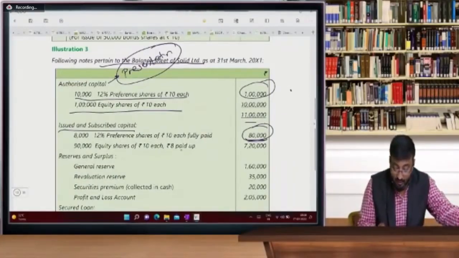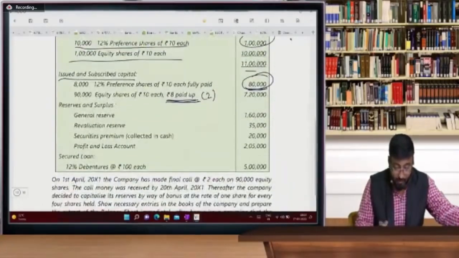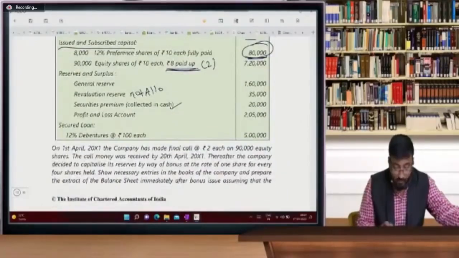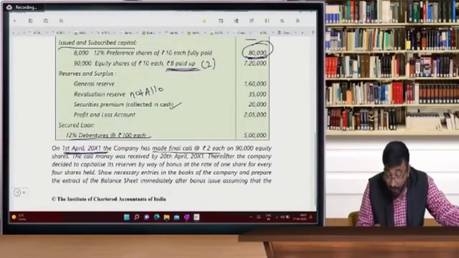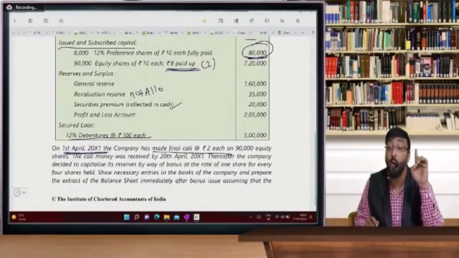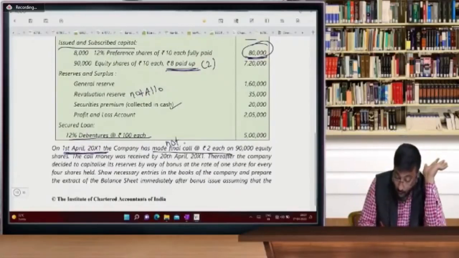Similarly, this is 8 paid up, and 8 paid up means 2 you have to call. General reserve and revaluation reserve are not allowed for bonus. Securities premium is allowed, P&L is allowed. Securities premium, secured loan, 12% debentures. Wait. Now on 1st April, the company made a final call. Not in the form of bonus shares. Remember, not in bonus share form.